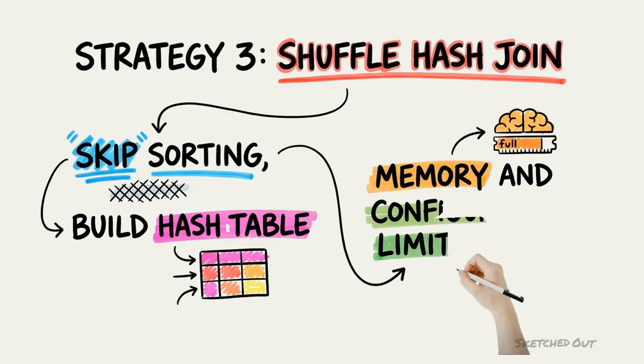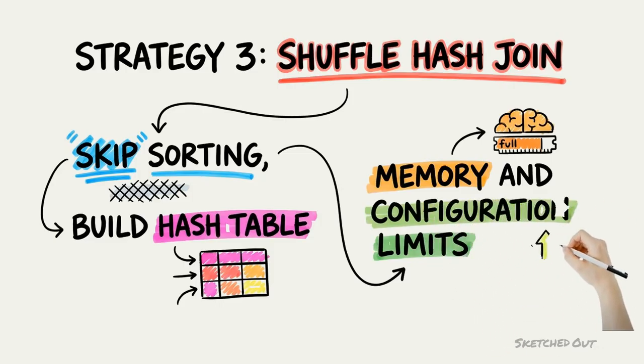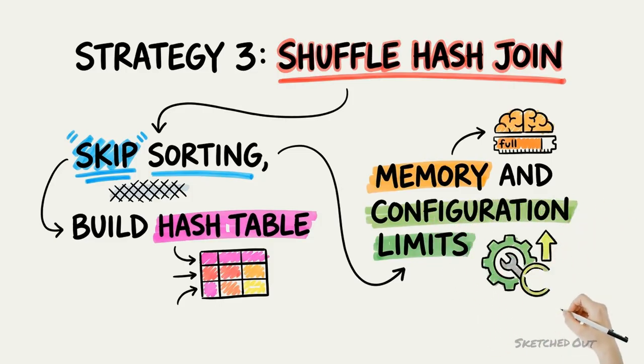If it does not fit, it spills to disk, and at that point, sort merge would have been the better choice. Spark also tends to prefer sort merge by default even when shuffle hash would fit, and this preference is configurable. Shuffle hash join is more opt-in than it might appear.